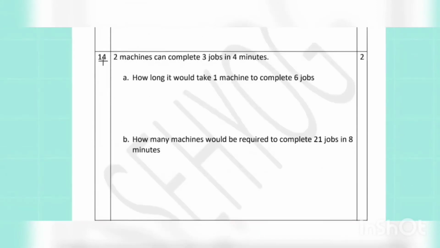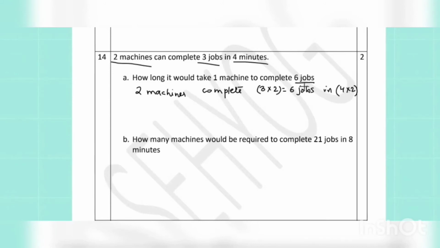In question number 14, 2 machines can complete 3 jobs in 4 minutes. So, one machine can complete 6 jobs in how much time? So, 2 machines can complete 6 jobs in how much time? So, it is completing 3 jobs in 4 minutes.